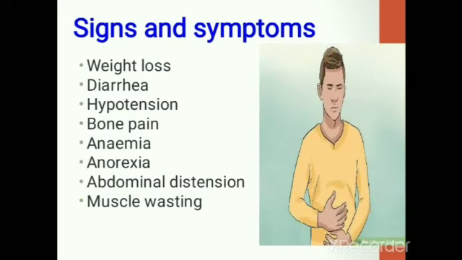Signs and symptoms of malabsorption syndrome: weight loss due to malabsorption of the nutrients; diarrhea due to impaired absorption of water and electrolytes; hypotension; bone pain because of malabsorption of vitamin D and calcium; anemia due to vitamin B12, iron, and folate malabsorption. Other symptoms are anorexia, abdominal distension, and muscle wasting.